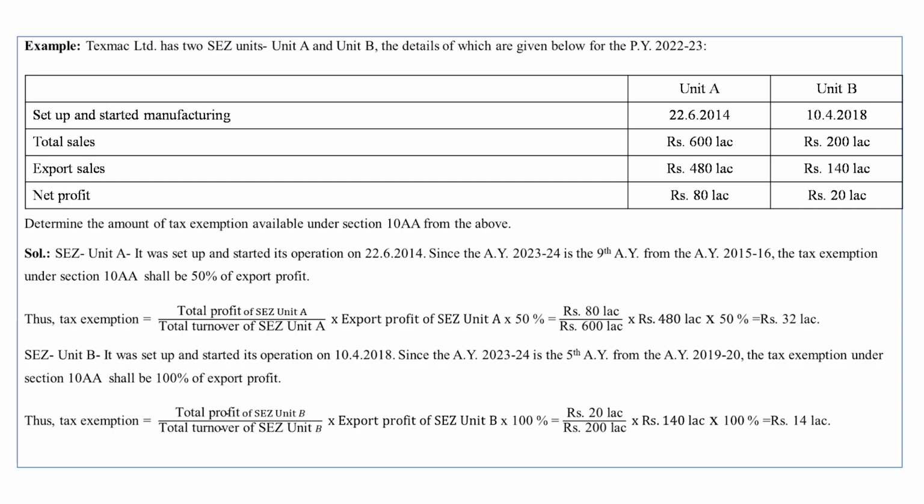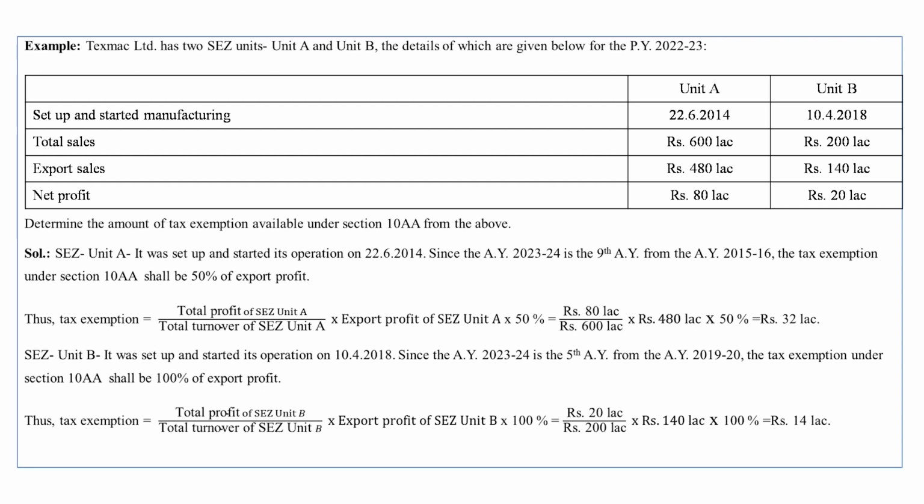First, take SEZ Unit A. It was set up and started operation on 22nd June 2014. Since assessment year 23-24 is the 9th year from the assessment year of starting operation, that is 2015-16, the tax exemption under section 10AA shall be 50% of export profit. It is the 9th year, that is the second phase of 5 years.